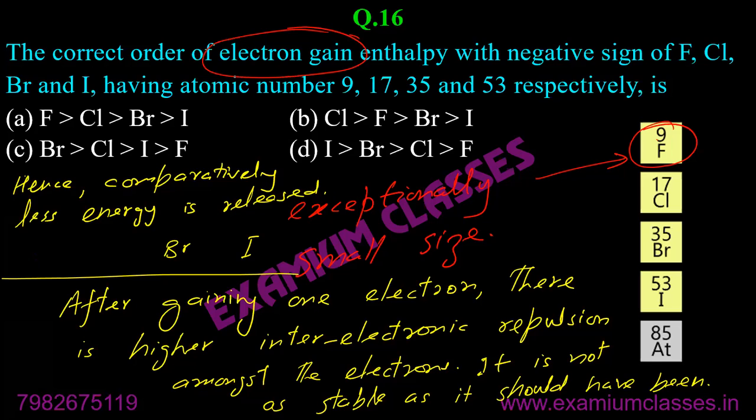Chlorine, chlorine, B is the correct answer. Why does fluorine go after chlorine? Because this is an exception. When fluorine gains an electron, due to higher interelectronic repulsion in the ion, it loses less energy. It is less stable, it means it loses less energy.